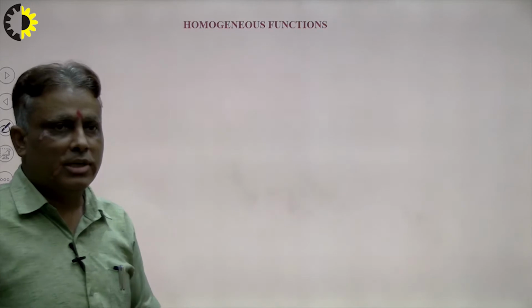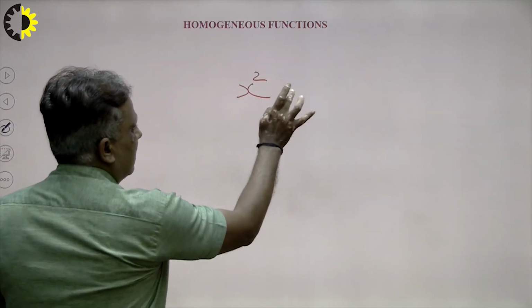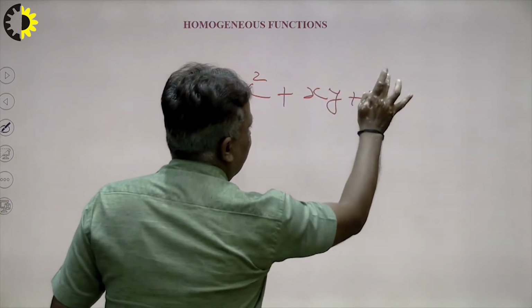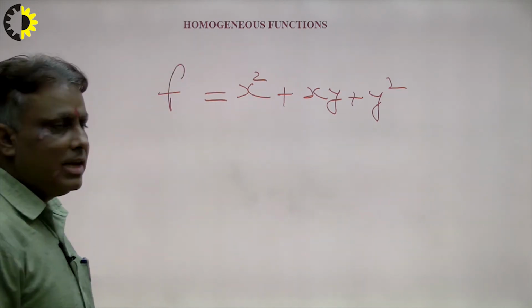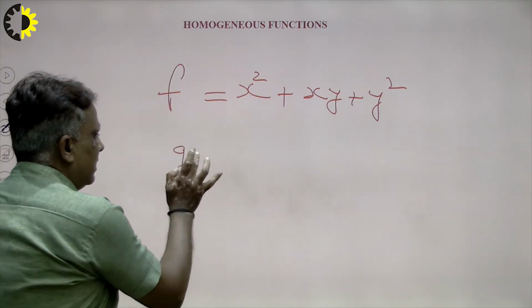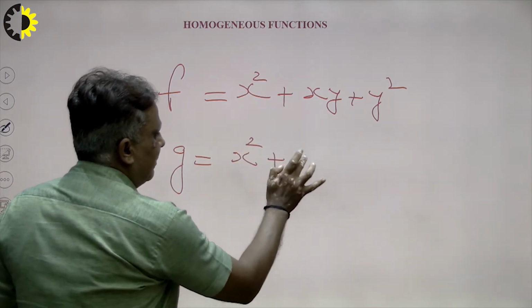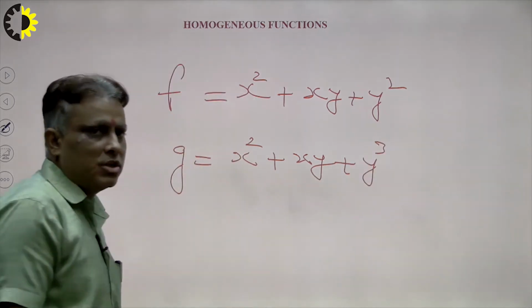That is very important. So I write here two functions. First is f = x square plus xy plus y square. This is the function which contains two independent variables x and y. And another function is g, that is x cube plus xy plus y cube. That means there are two functions.